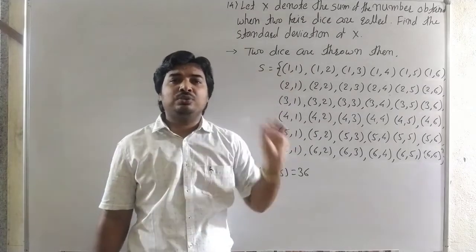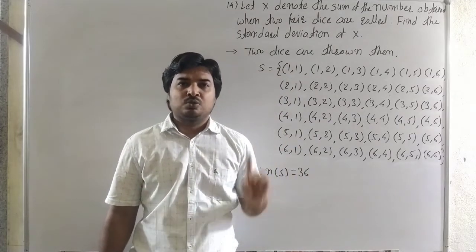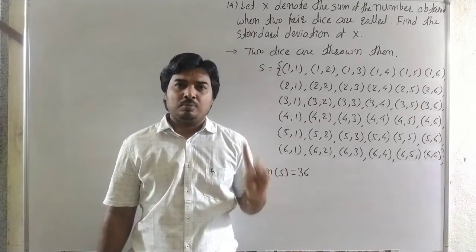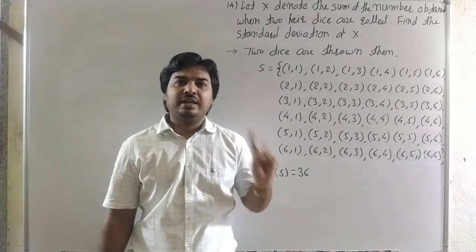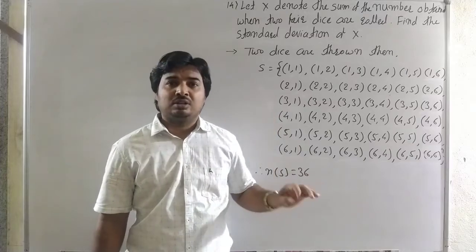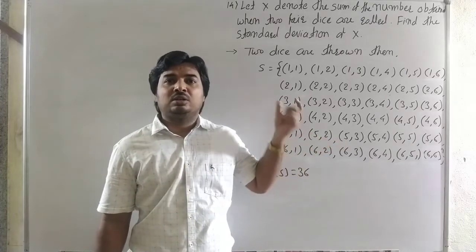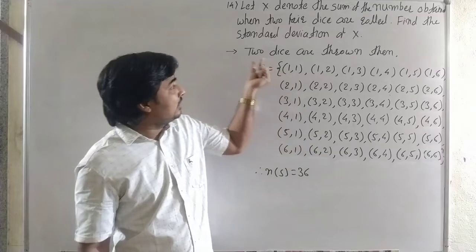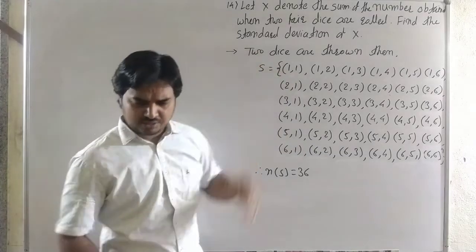That means the random variable takes the values 2, 3, 4, 5, 6, 7, 8, 9, 10, 11 and 12. There are 11 values, 2 to 12. See carefully.